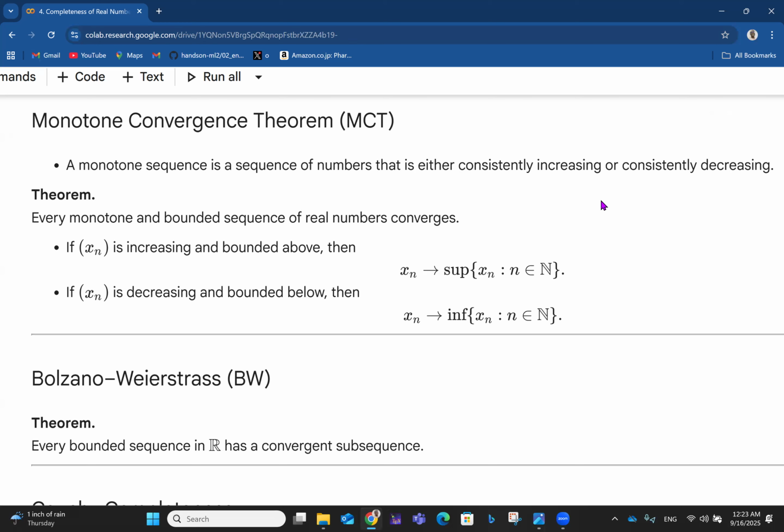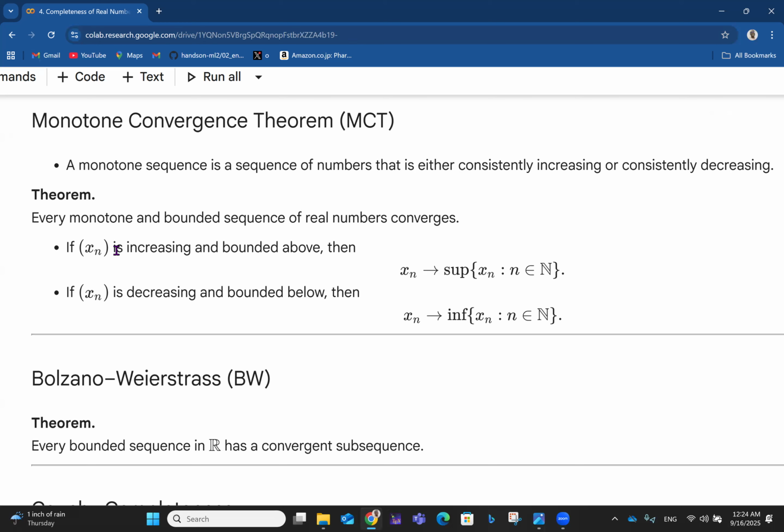So then we have a theorem associated with monotone sequences called the monotone convergence theorem, MCT. Every monotone and bounded sequence of real numbers converges, right? Every monotone and bounded sequence of real numbers converges. So if you have any sequence that is consistently increasing, or consistently decreasing, and it is bounded, it has a boundary, then you can say that it converges because of that boundary. So there's something about boundedness and convergence, right? There's every likelihood that the convergence is towards that boundary, right?